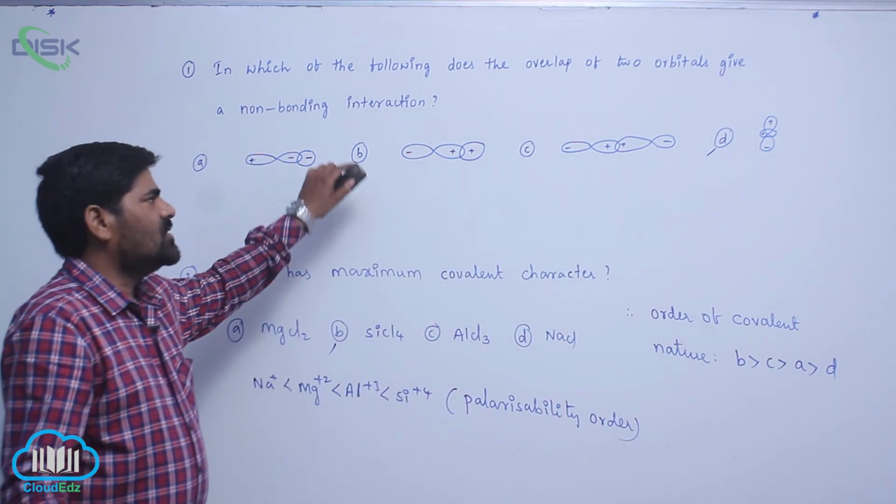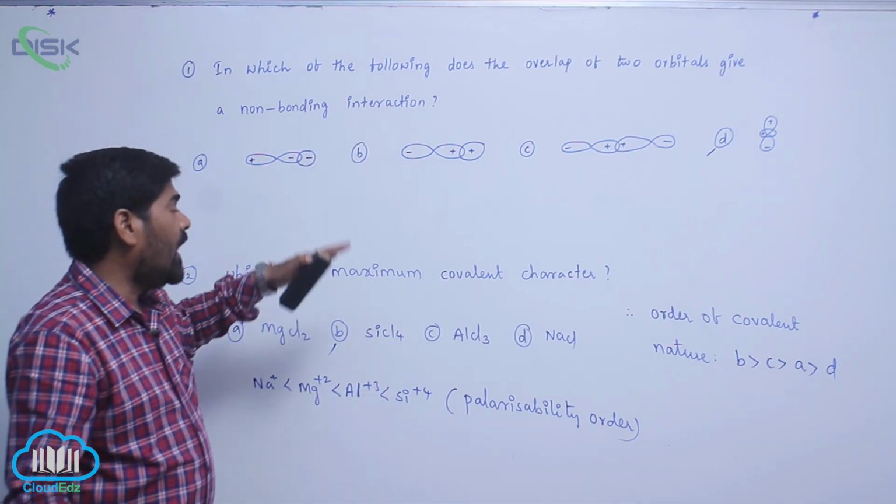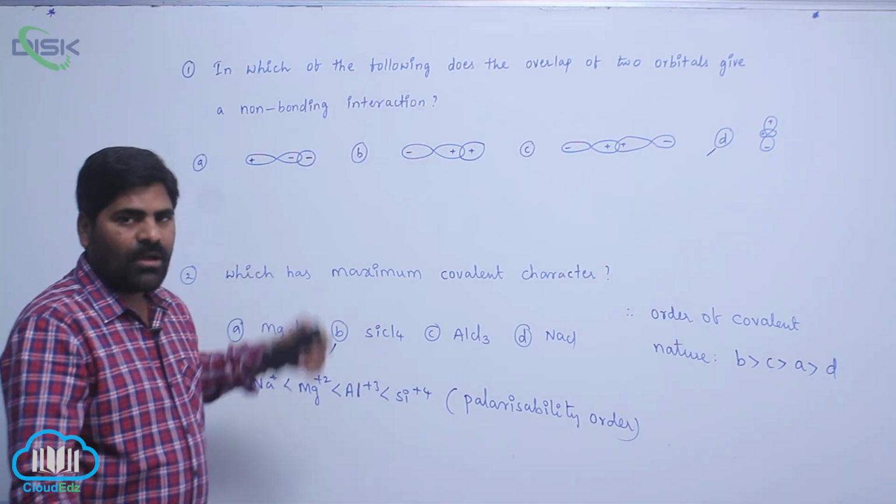We will discuss this type of example in chemical bonding.